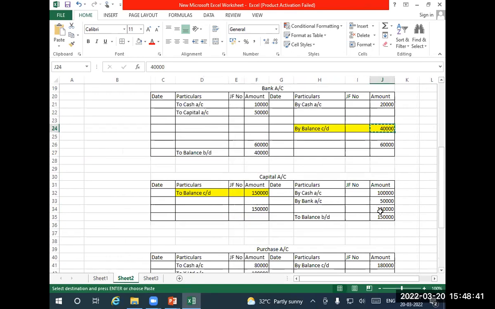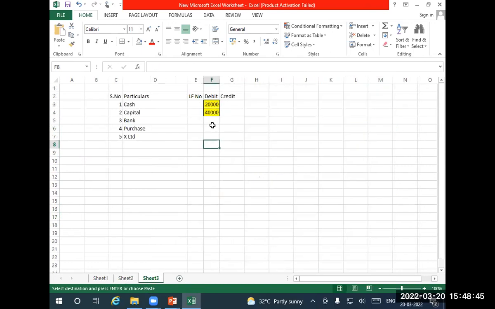Then the capital account, 1,50,000, credit side. Sorry, I said 1,60,000, but it is 1,50,000. This is bank, 40. Okay.